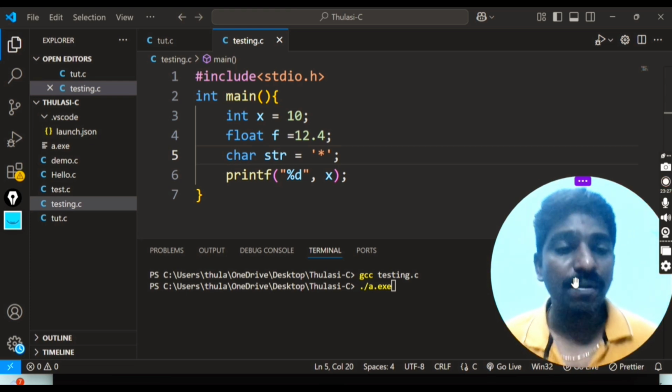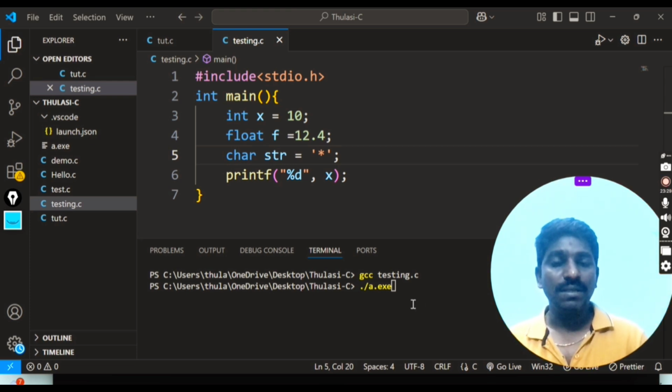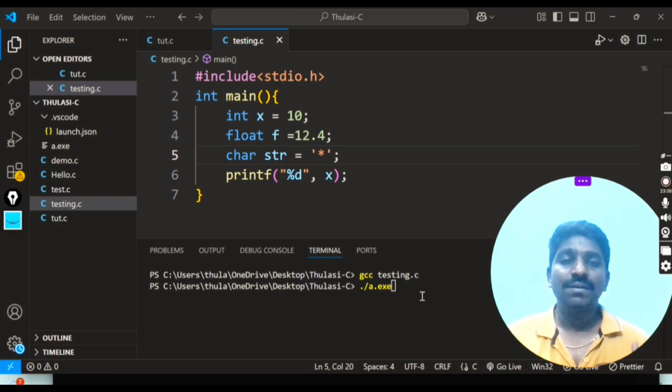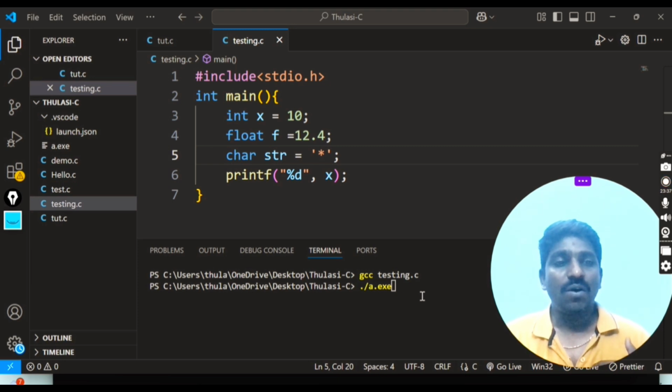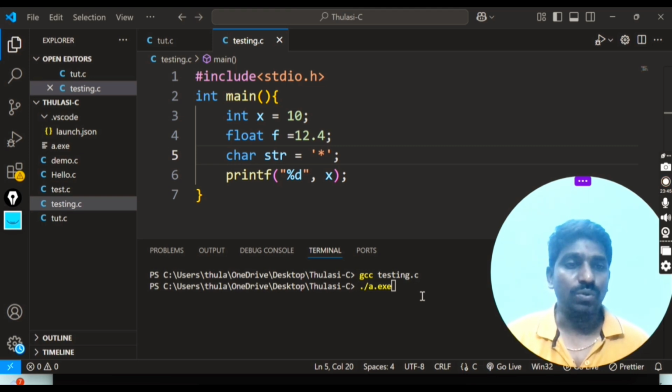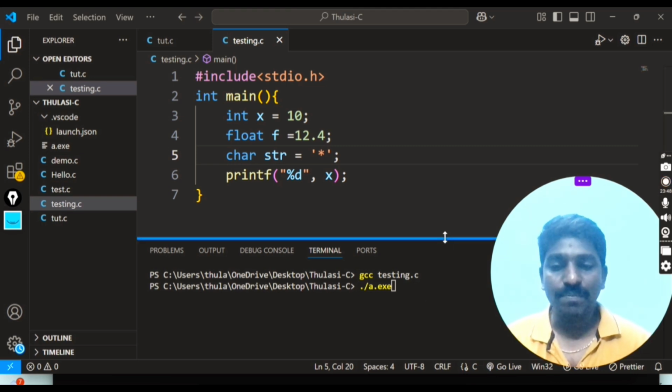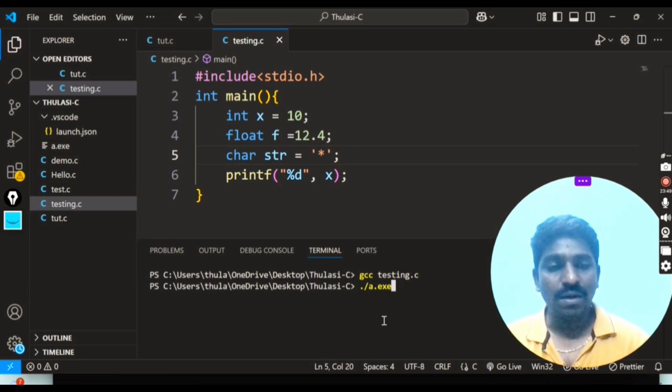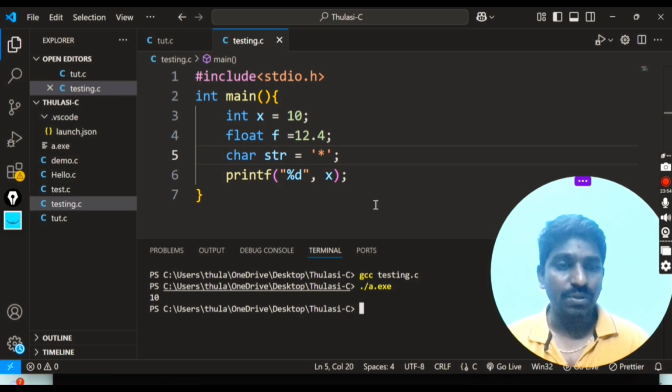I am using Windows here, so I need to specify .exe. If I am on the Linux operating system, as I use in my lab, I have to use ./a.out. Now I will run the program and we will check whether we get the output. So yes, we are getting the output.